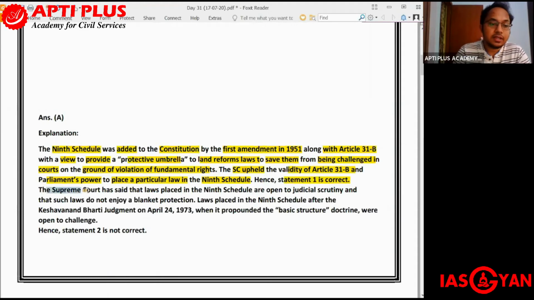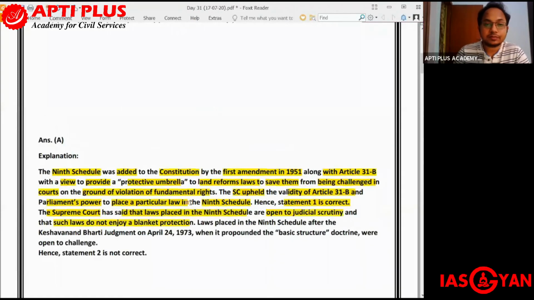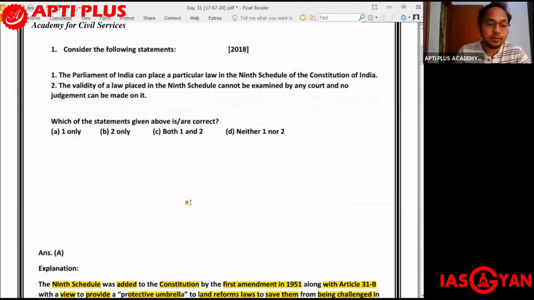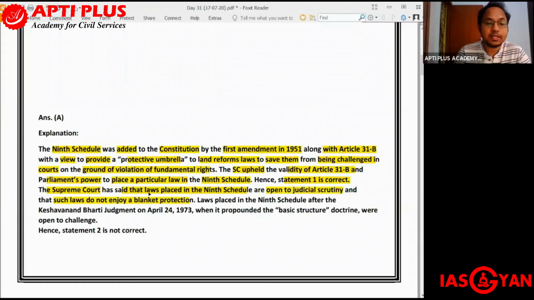Next, the Supreme Court has said that laws placed in the ninth schedule are open to judicial scrutiny and such laws do not enjoy a blanket protection. Okay, so as you can understand, the second statement, that the validity of a law placed in the ninth schedule cannot be examined by any court and no judgment can be made on it, is incorrect, because the Supreme Court has said that laws placed in the ninth schedule are open to judicial scrutiny and such laws do not enjoy a blanket protection.